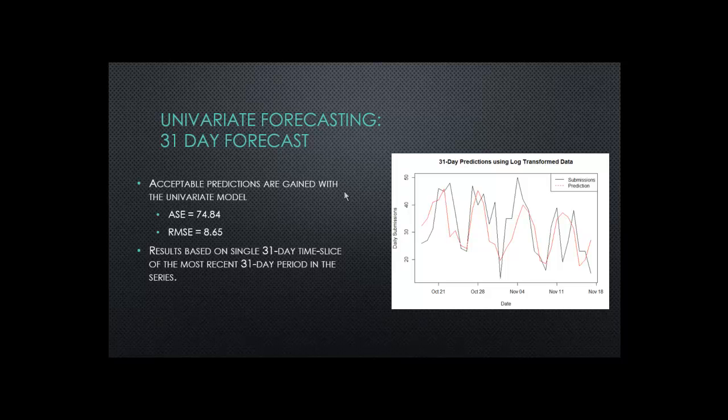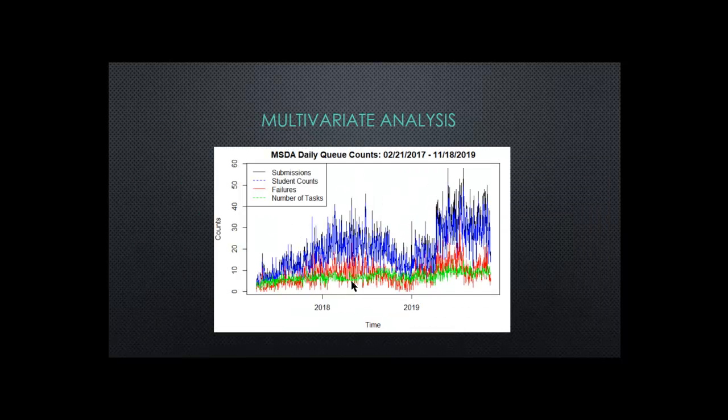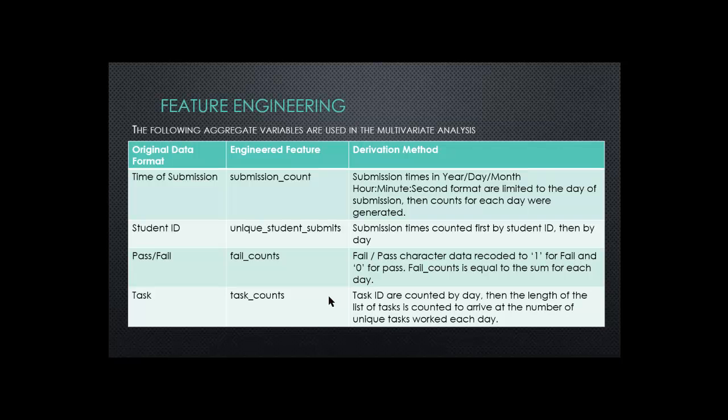Using that assumed stationary process, a 31-day forecast was generated. The ASE of this model turned out to be 74.84, and the RMSE turned out to be 8.65. During the multivariate analysis, 3 features were engineered from the daily counts of submissions. One was student counts, another was a count of failures or failed submissions, and a third variable was a count of the number of tasks. A full description of how each feature was engineered based on the daily counts is available on request.